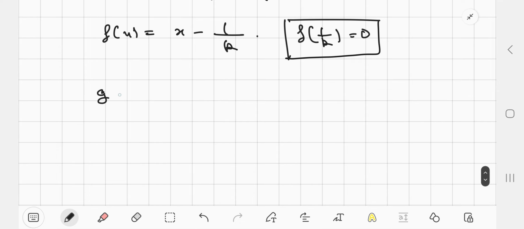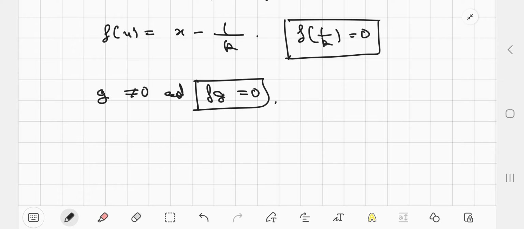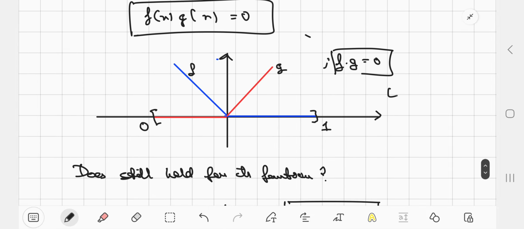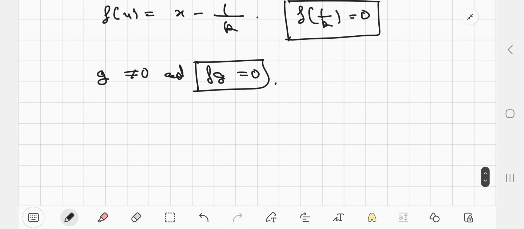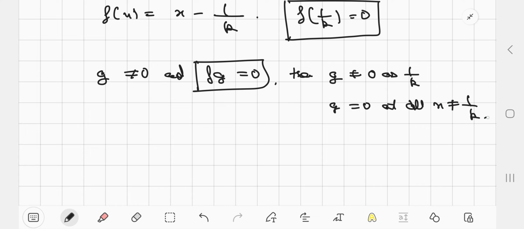Therefore, if I want to choose some map g which is non-zero and f times g is equal to 0, where g is still continuous, we are talking about mappings which are continuous with domain the closed interval [0,1] and codomain R. If fg needs to be 0, then g must be non-zero at 1/k, but g must be 0 for all x not equal to 1/k, right?